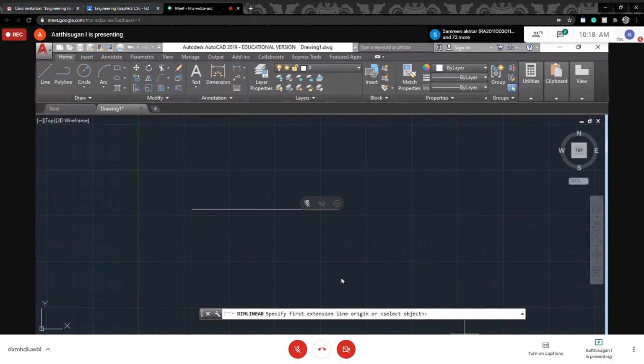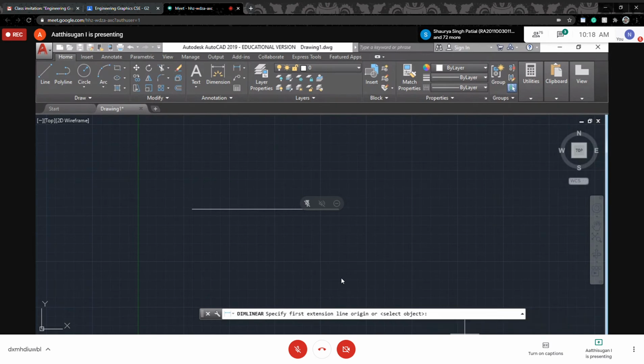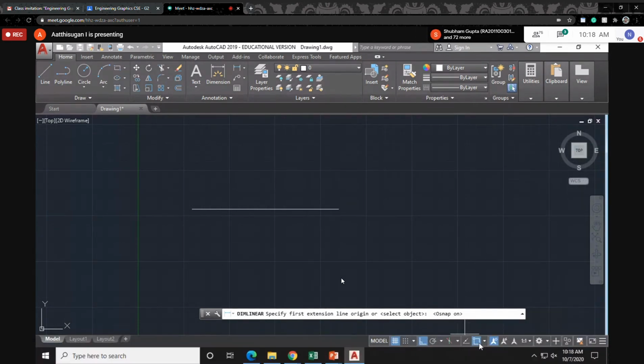So for snap, the shortcut key F3 can be typed, or else see the bottom. At the bottom, this option is the snap option. Just enable it; enabled, it will show blue color like this. Just click it. Now it is enabled, so it will show the end point.